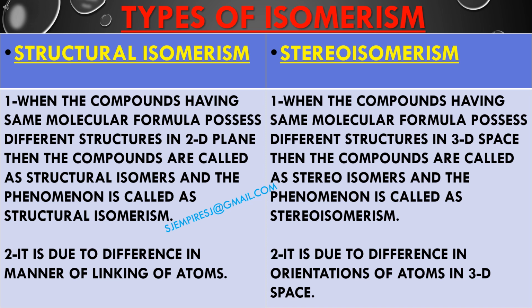Now, in case of stereoisomerism, the compounds have the same molecular formula but different structures in three-dimensional space. The isomers are called stereoisomers and the phenomenon is known as stereoisomerism. Stereoisomerism arises due to difference in orientations of atoms in three-dimensional space.